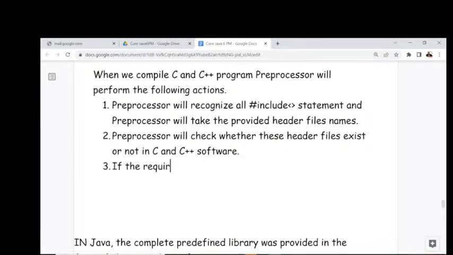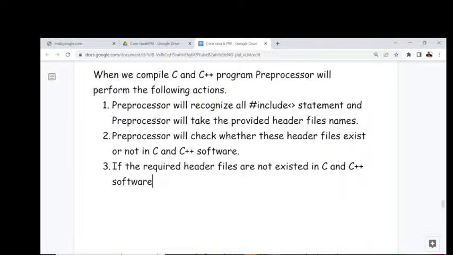Next one: if the specified header files do not exist in the C and C++ software, then what will happen?